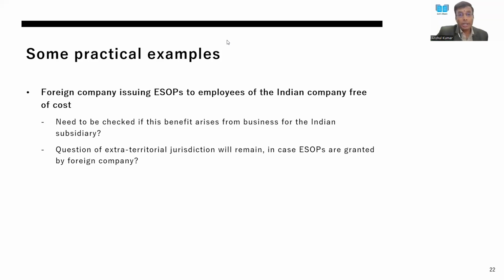Abhishek is asking to repeat the extraterritorial jurisdiction concept in case of a foreign parent company. So Abhishek, why we are saying the extraterritorial jurisdiction concept will come into the picture is that these are TDS provisions, and TDS provisions can apply only to the person who is governed by the Act.